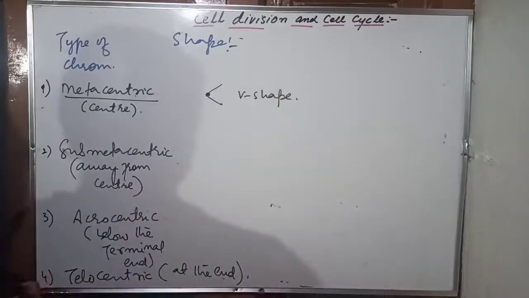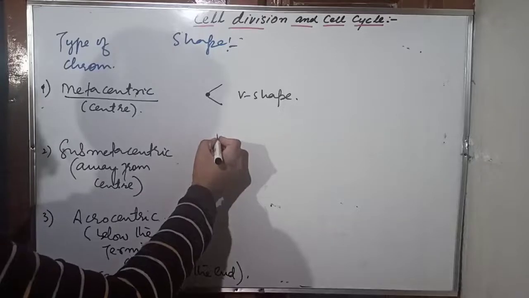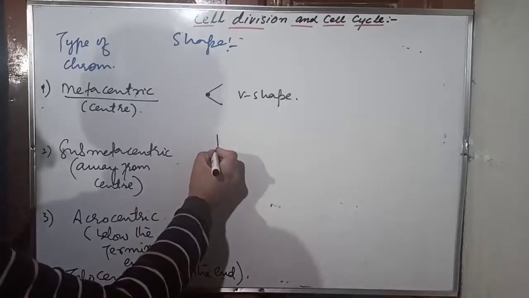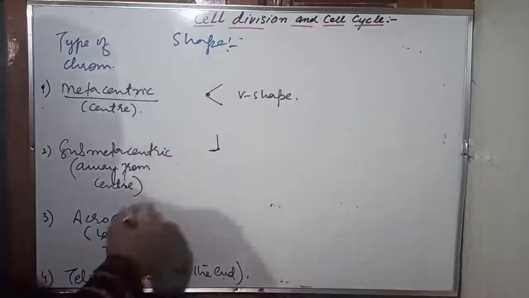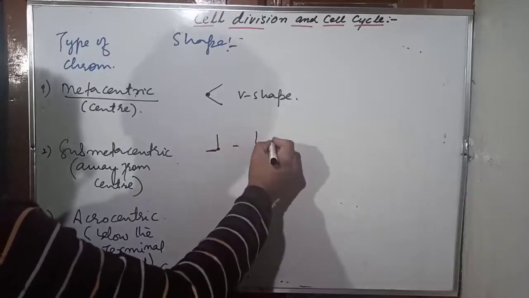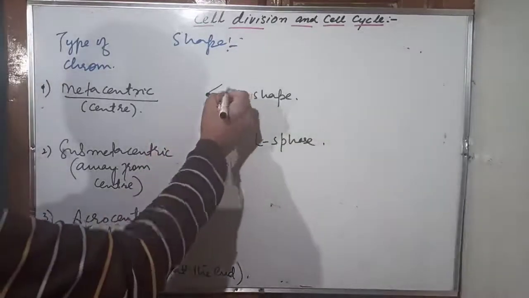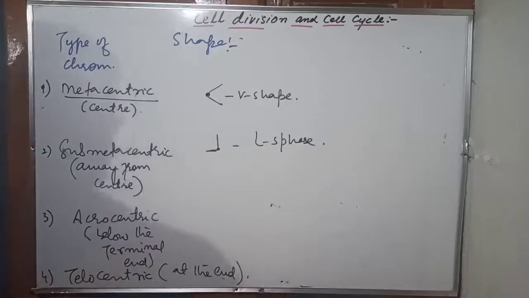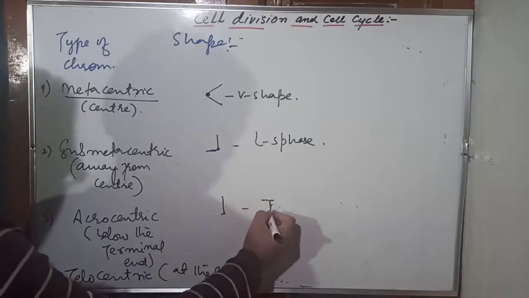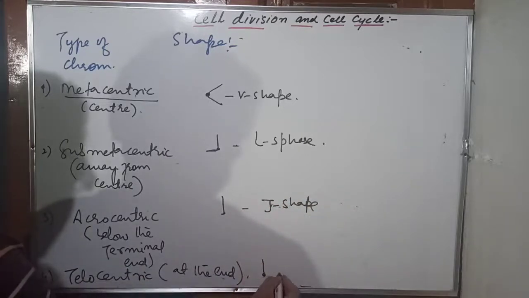And submetacentric, away from the center, it will be L shape here. And now acrocentric means just below the terminal end. It will be J shape here. And at the terminal end it will be I shape.